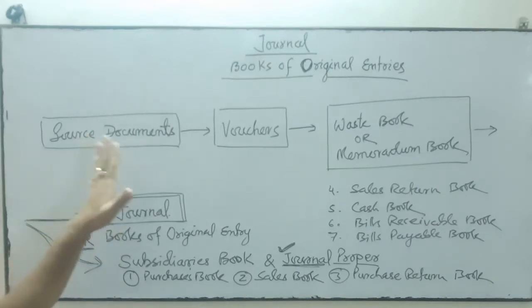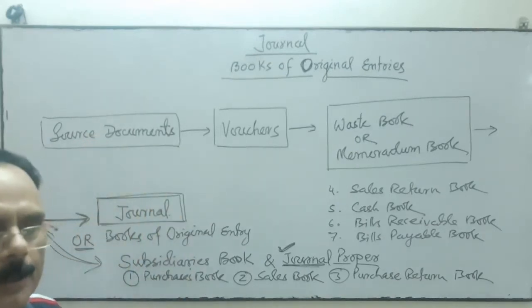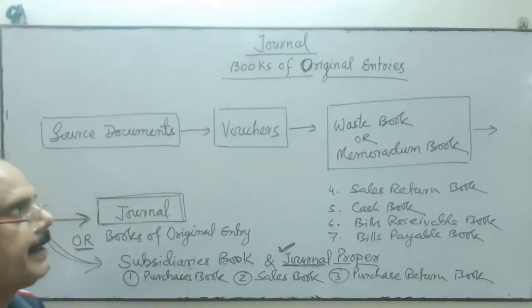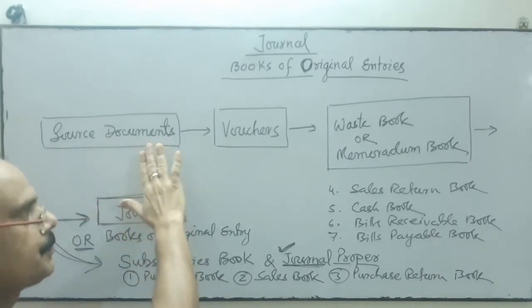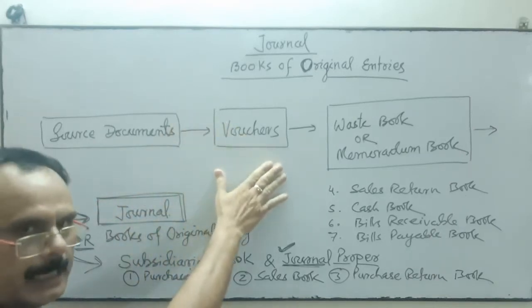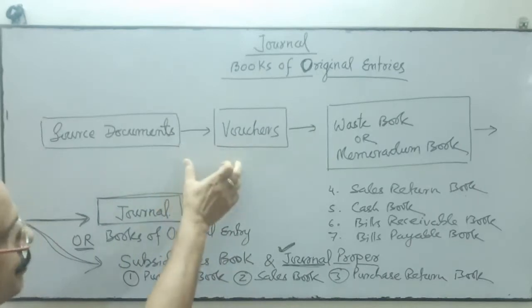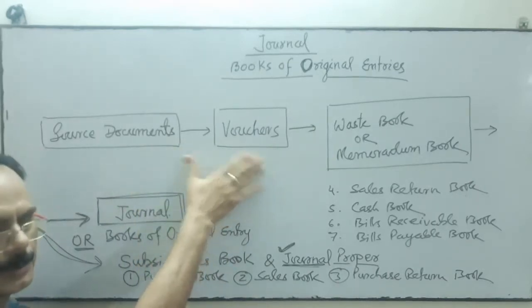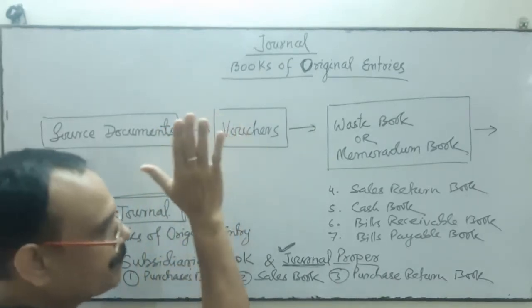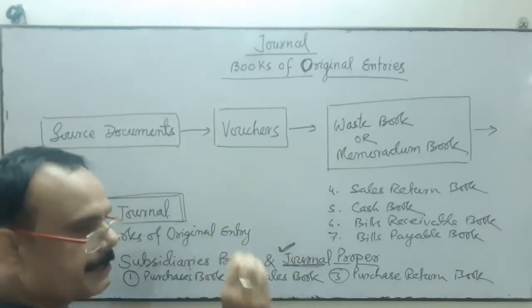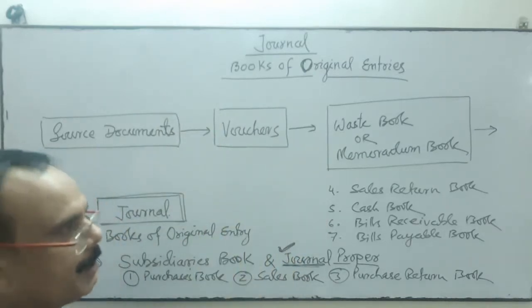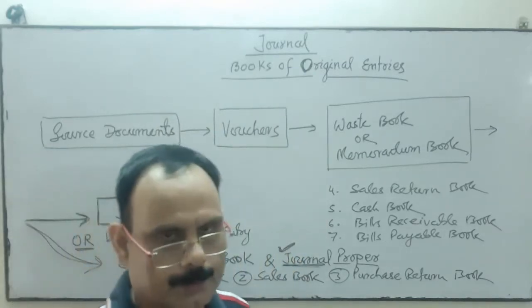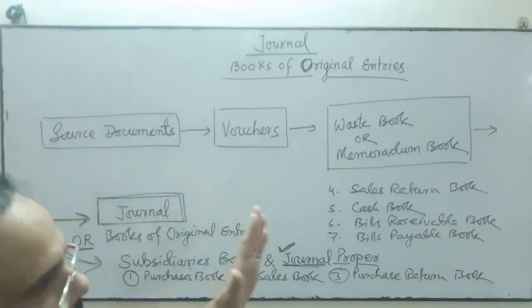So first we need source document. To record the transaction, we need source document, and on the basis of source document we prepare the voucher ourselves. When the two documents are with us, source document and vouchers, then we record. First entry we do in the West book or memorandum book for our memory.